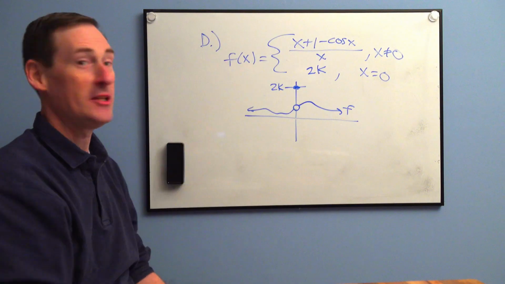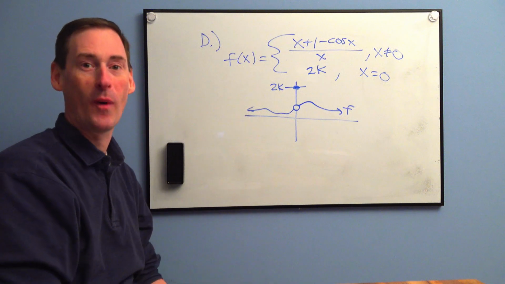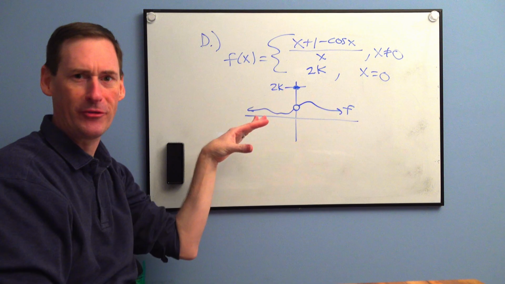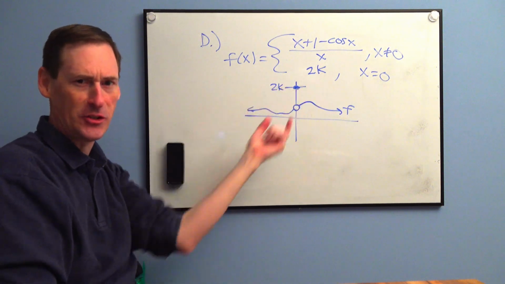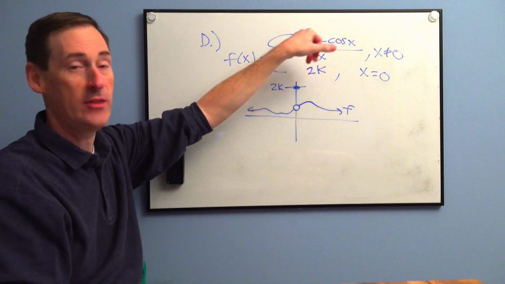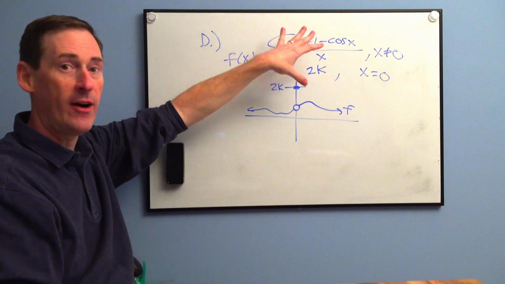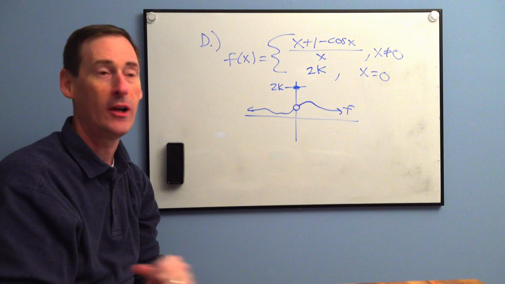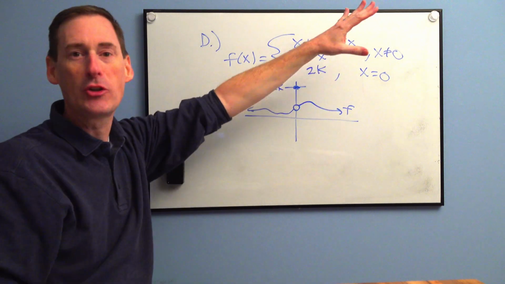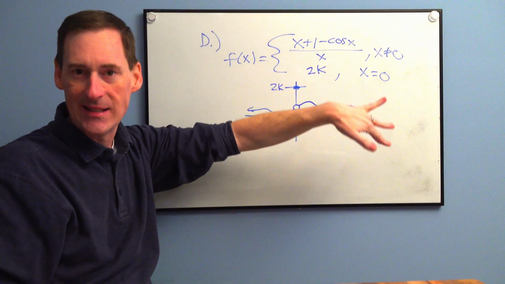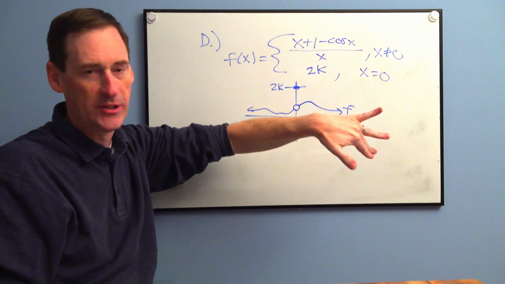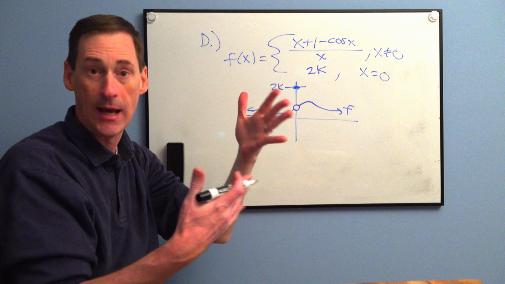Hey, look at this. It's a piecewise function. We haven't done one of those in a while. All right, so we've got this really wacky curve, which I kind of graphed for you. It's this weird little thing that kind of goes into a little hole right here. And so this equation is going to be defined in the piecewise function. Now, back in the old days, back in the first semester, we used to say like x greater than or equal to 1, and then the other one was x less than 1, right? Or x less than or equal to 7, x greater than 7. We would kind of do like the greater and less than type thing.